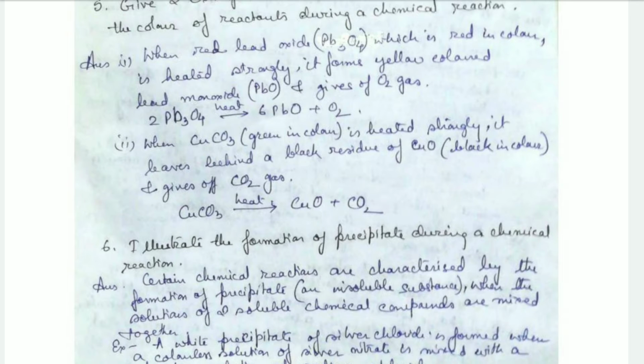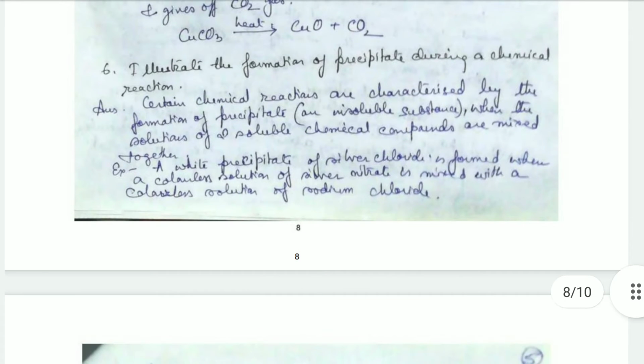So what happens here? Green color changes to black with the liberation of carbon dioxide. Next is illustrate the formation of precipitate during a chemical reaction. Certain chemical reactions are characterized by the formation of precipitate, which is, what is precipitate?